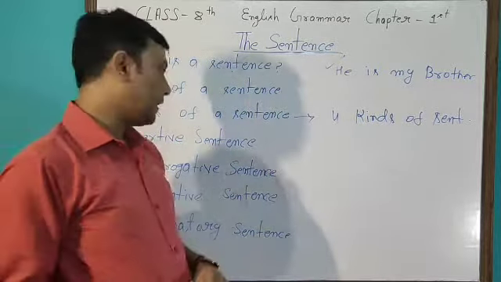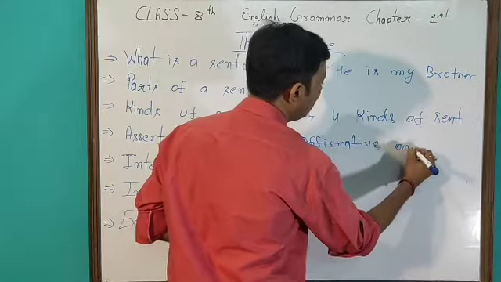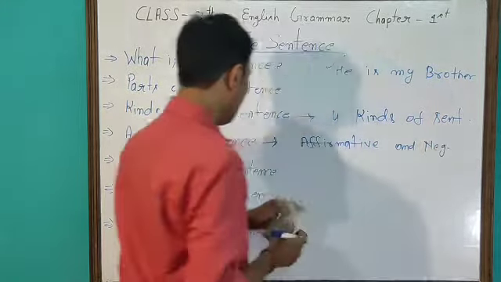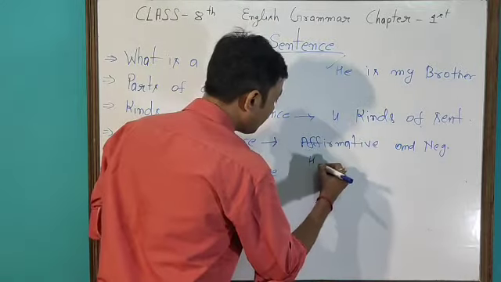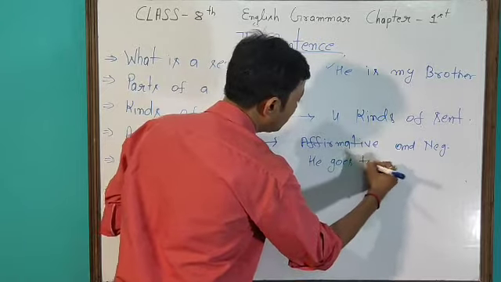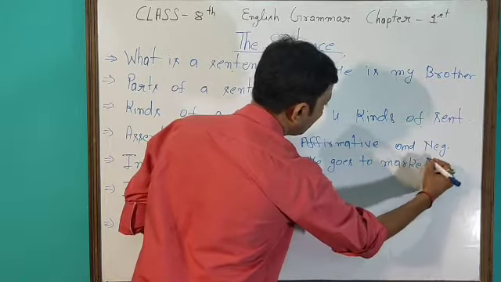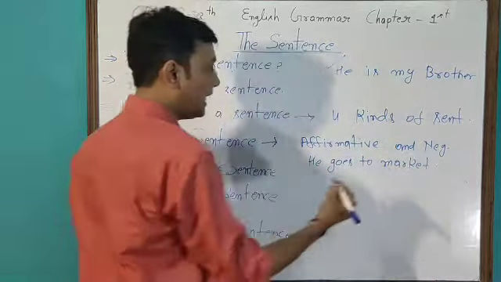An assertive sentence can further be divided into two parts: affirmative and negative. One is affirmative and the second one is negative. For example, he goes to market. This sentence is an affirmative sentence, okay, and he did not work hard. This sentence is negative.